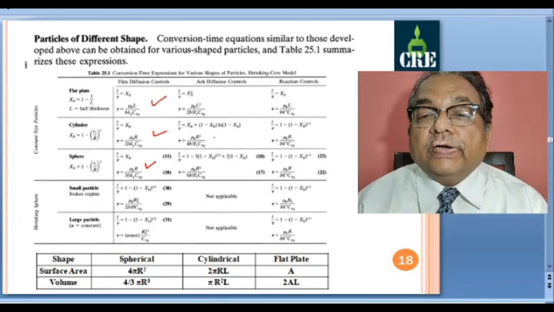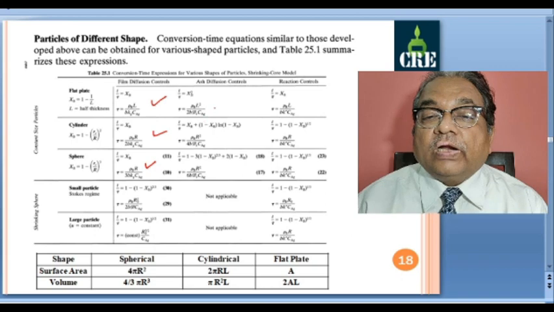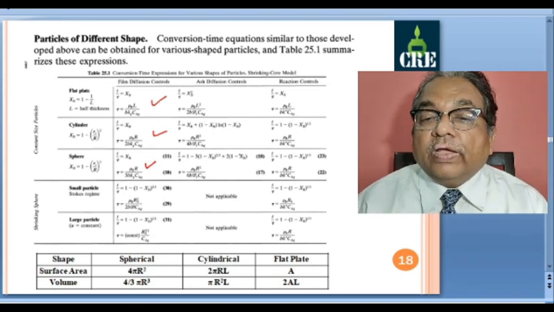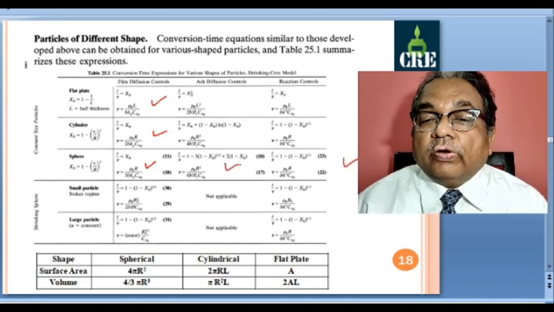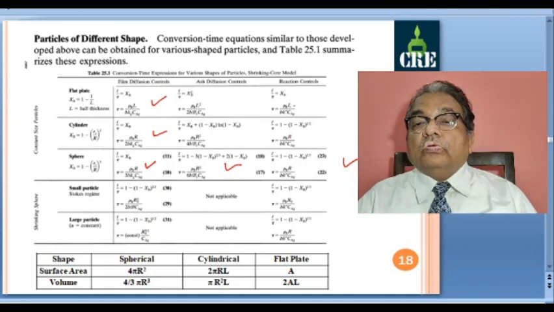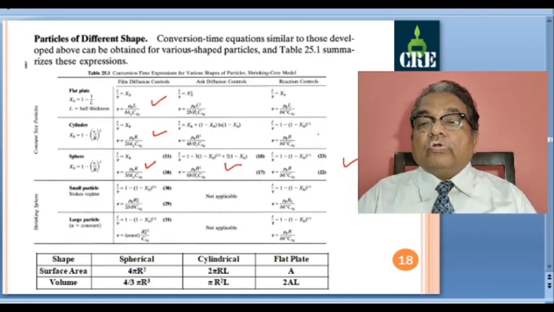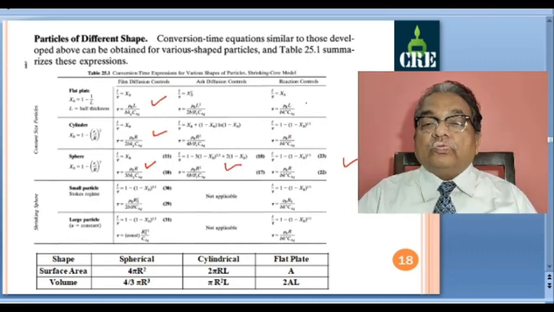So for cylindrical particle as diffusion control and flat plate as diffusion control you have to derive. Here for spherical particle and chemical reaction control we have derived the expressions. This we have already done. So for chemical reaction control for cylindrical geometry and flat plate also you have to do.